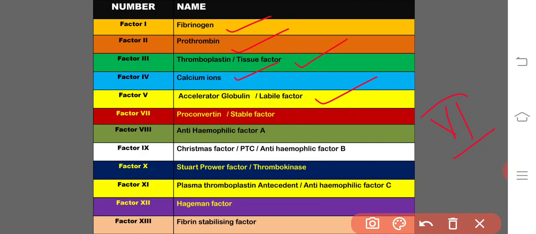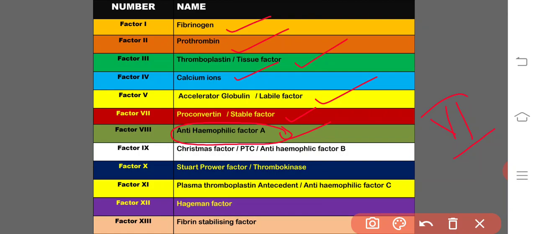Then factor number 7 is proconvertin, otherwise known as the stable factor. And factor number 8, the anti-hemophilic factor, is very, very important in hemophilia. A gene which is responsible for the synthesis of this factor may be absent due to mutation, so anti-hemophilic factor A may not be synthesized, and due to the lack of anti-hemophilic factor A, the individual gets hemophilia type A.